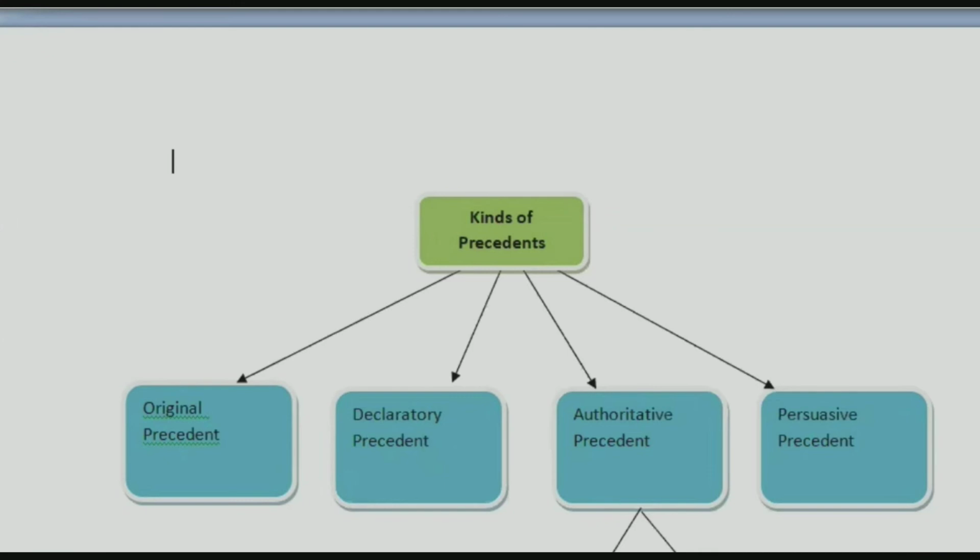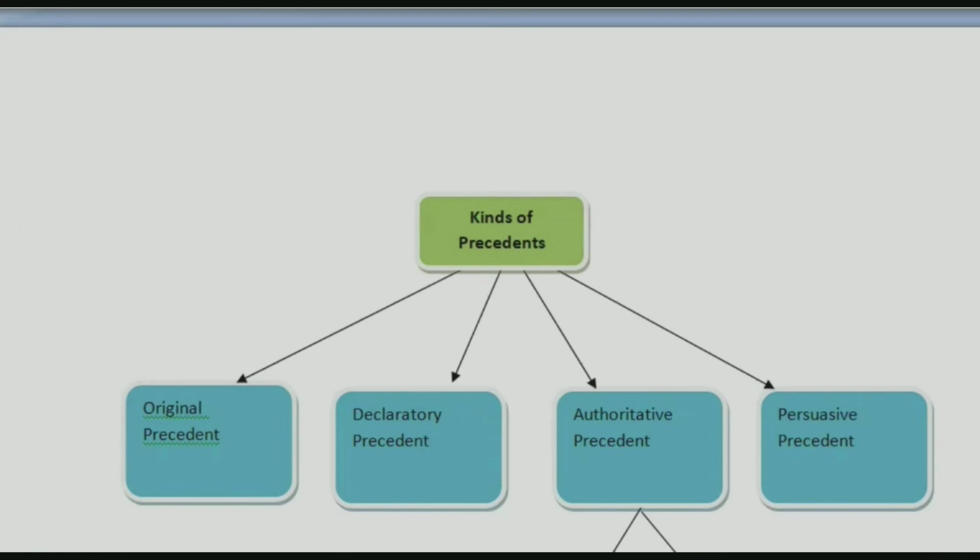What is authoritative precedent? They have authority to give the orders of law. So you need to follow only. Authoritative means you need to follow it, you don't have any other option. Like a decision given by the Supreme Court, everyone will have to obey that. Right? That is authoritative. What is persuasive? It is not compulsory, but we can follow it. If you want, you can follow, otherwise also it's fine. It's not compulsory.